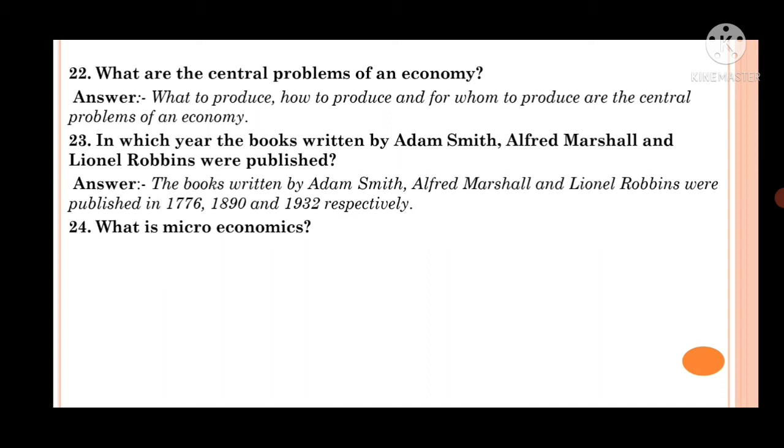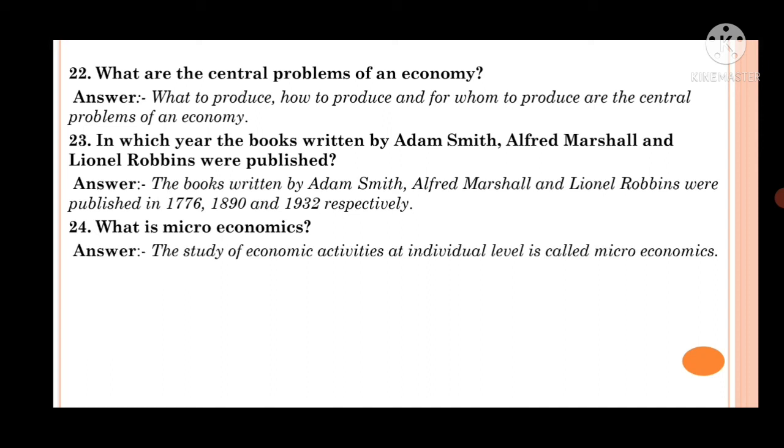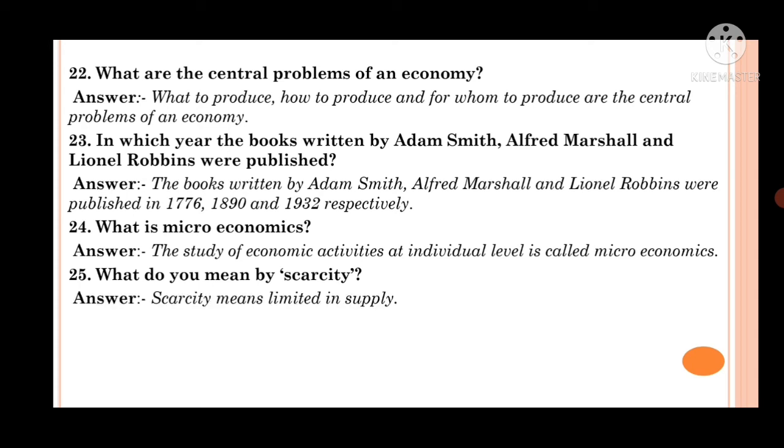What is microeconomics? The answer is the study of economic activities at individual level is called microeconomics. Right? The study of economic activities at individual level is called microeconomics. Question number 25. What do you mean by scarcity? The answer is scarcity means limited in supply. Then go to the last question, that is question number 26.